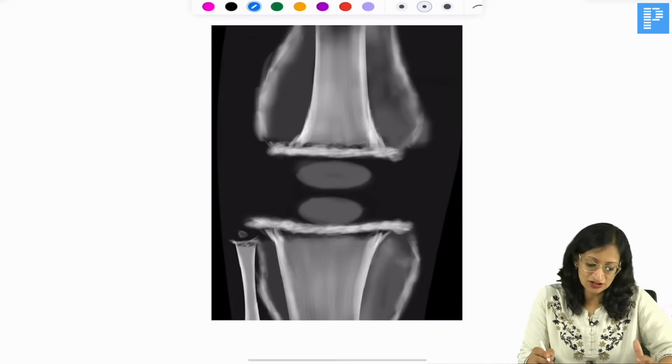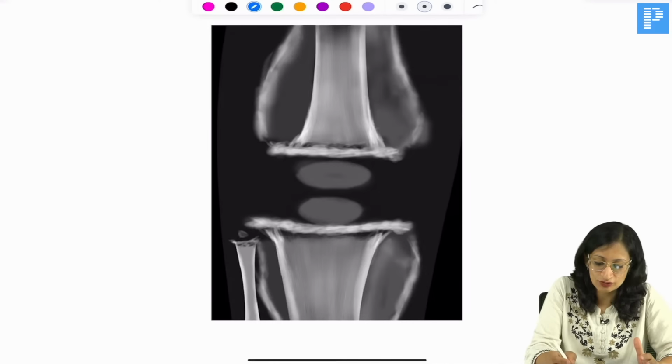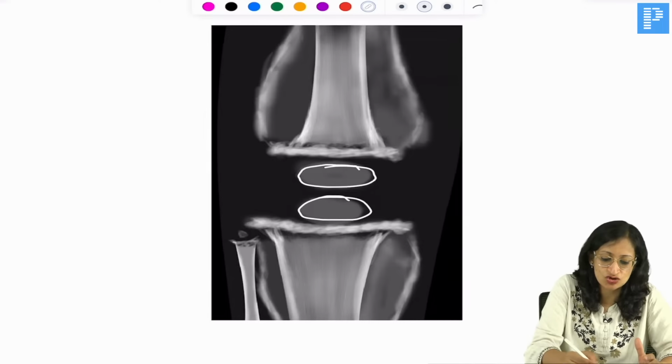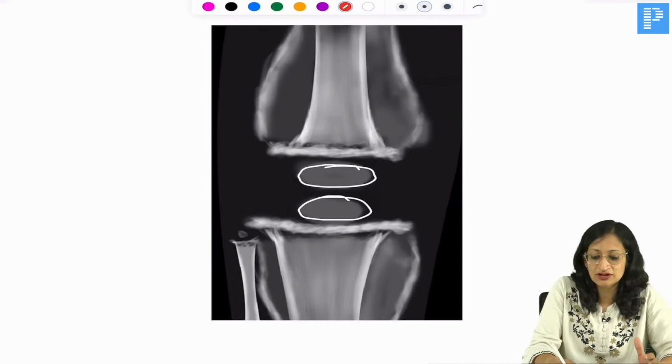So in an X-ray in a child with scurvy, what can you get? You can get ring-shaped epiphysis. So you get this ring-shaped epiphysis or Wimberger's sign, and you can get this subperiosteal hemorrhage. So this is the subperiosteal hemorrhage.